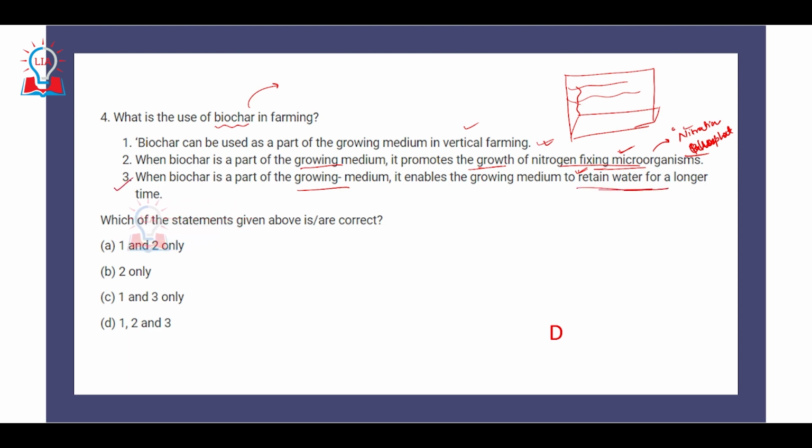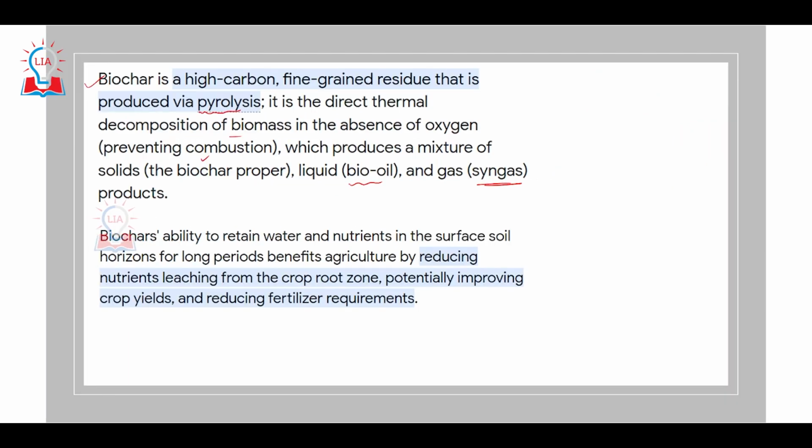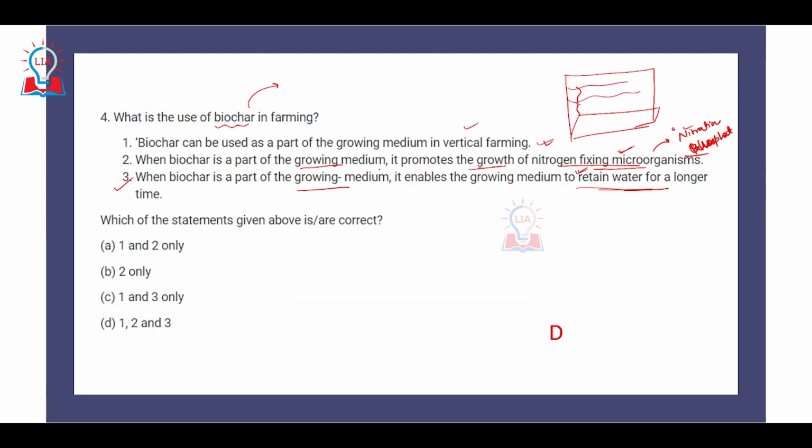This statement is also correct, because if you look at the biochar, it has the ability to retain water and nutrients in the soil horizon for a longer period of time, and due to this it benefits agriculture by reducing the nutrients that can be lost due to leaching from the crop root zone, and thus potentially improves the crop yield. It also reduces the requirement of fertilizer, because if the nutrients are retained in the biochar in the upper layer of soil for a longer period of time, obviously the fertilizer requirement will go down.